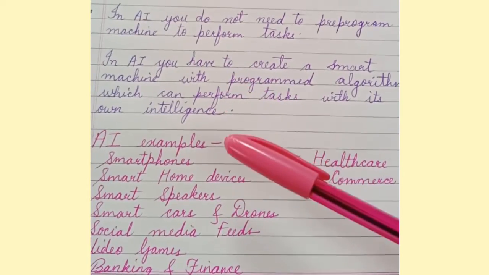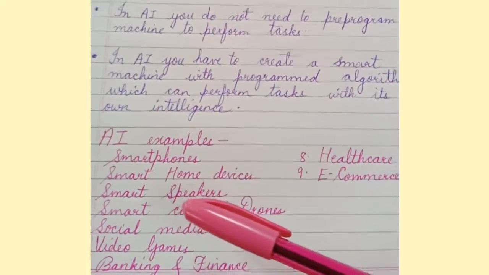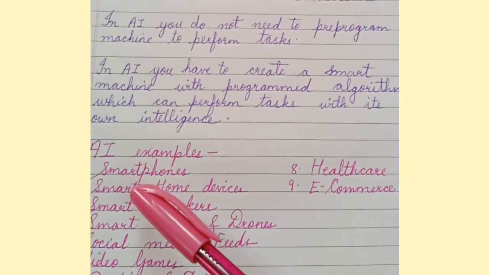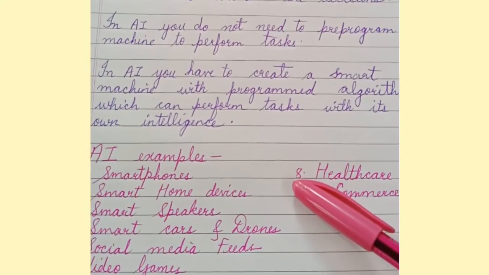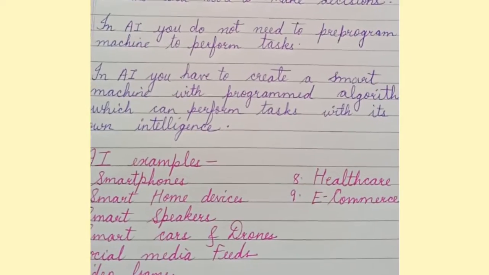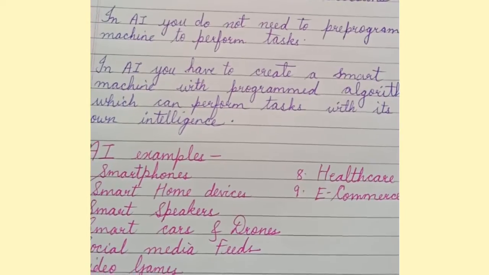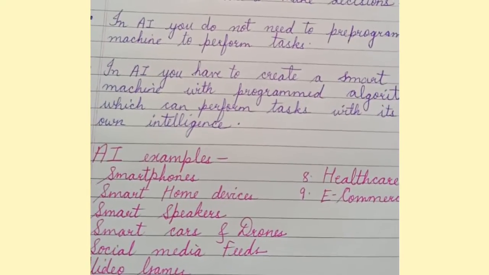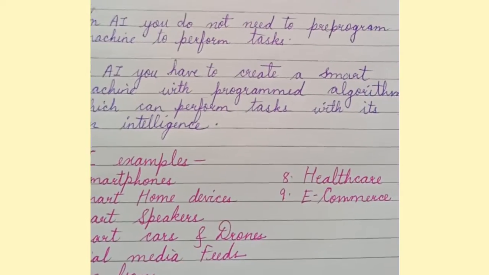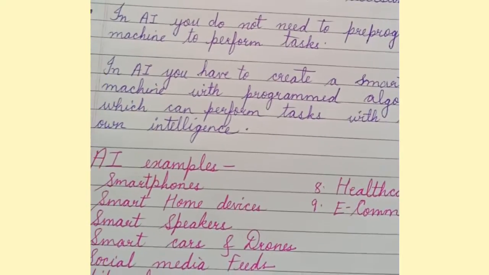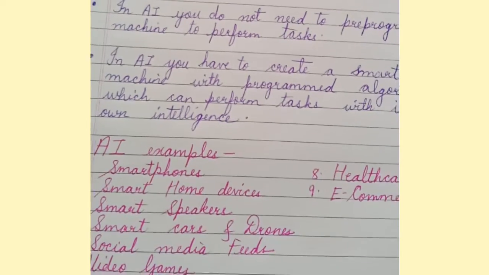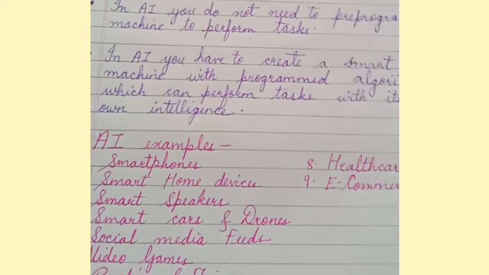Let's see some examples based on AI. Number one example is smartphones. Smartphones have become the most indispensable tech product that we own today, and we use it almost all the time. If you're using a smartphone, you are interacting with AI. So the AI features such as built-in smart assistants. This is the first example of AI in smartphones.